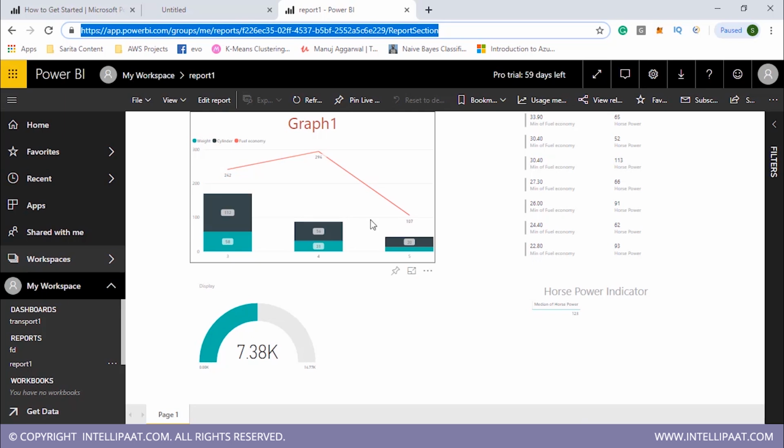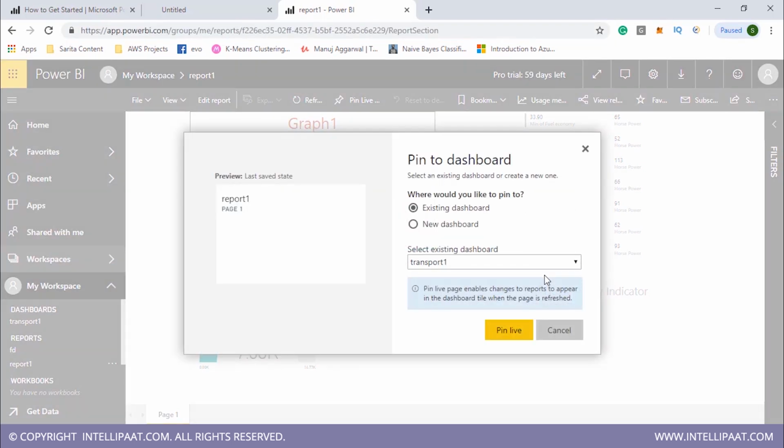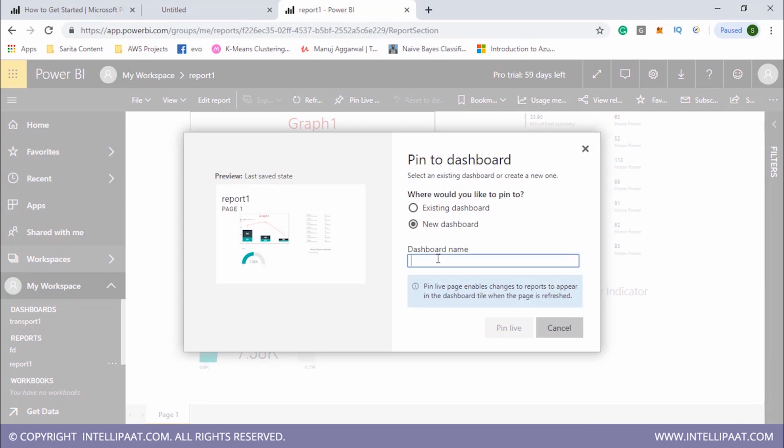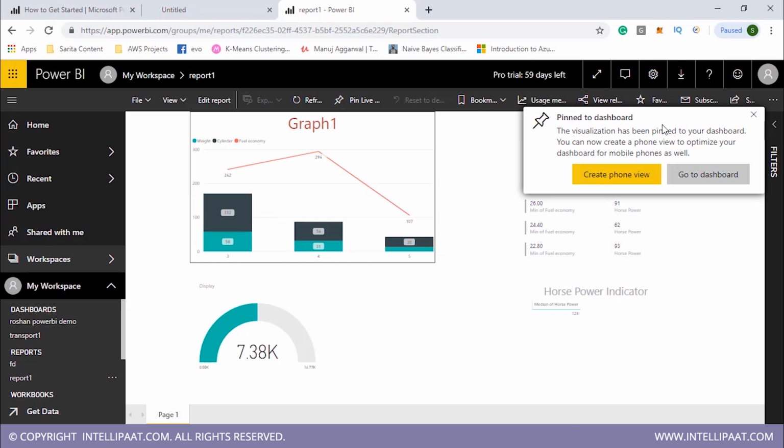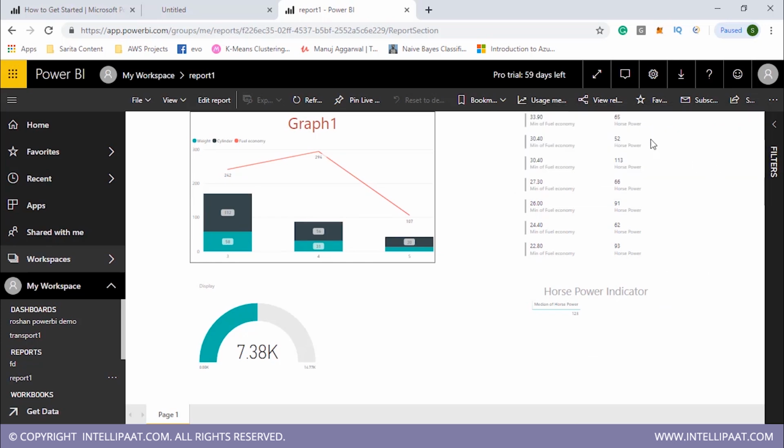So in this portion, what we can do is that we can pin live page. So in pin live page, I will click this. I will create a new dashboard under the name, let's say Roshan Power BI demo. Then I pin it live. Now it is pinned to dashboard. So either you can create a phone view or go to dashboard.